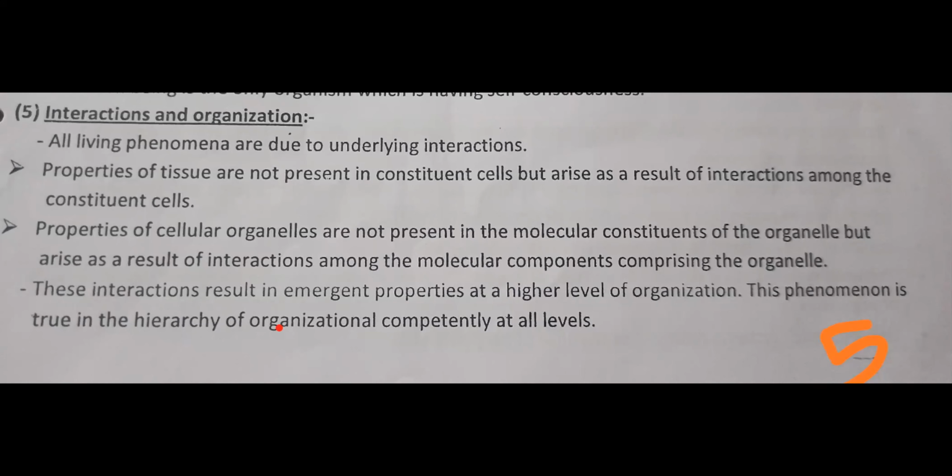Good interaction. Now the next property is also interaction, interaction and organization. First understand this.